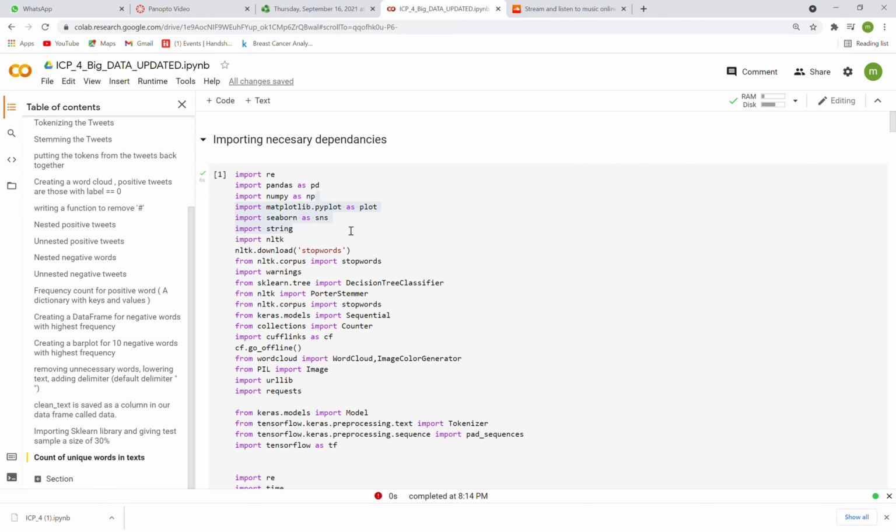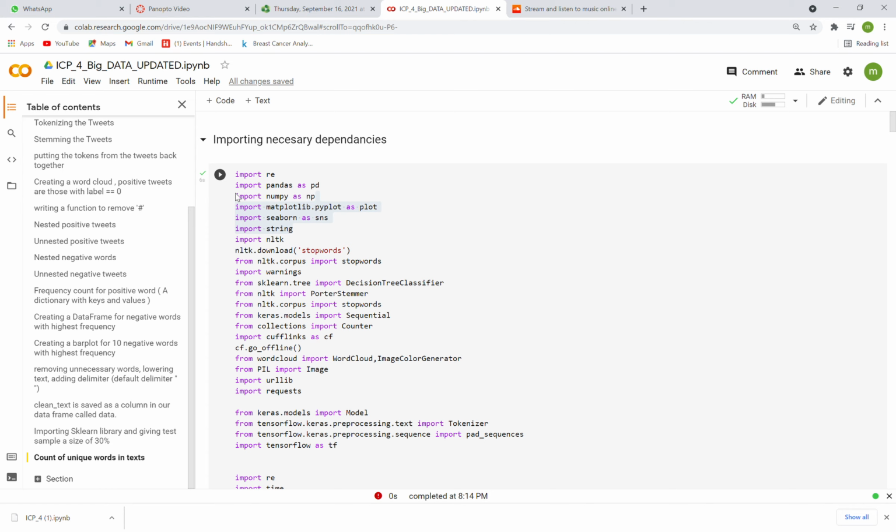We had the same dataset that was presented in ICP 3 of big data. So that's a tweet sentiment analysis data where we have labels and tweets. Initially, we'll do some data pre-processing steps, followed by NLP algorithms, and basically training our model to predict. And obviously, its accuracy and loss values.